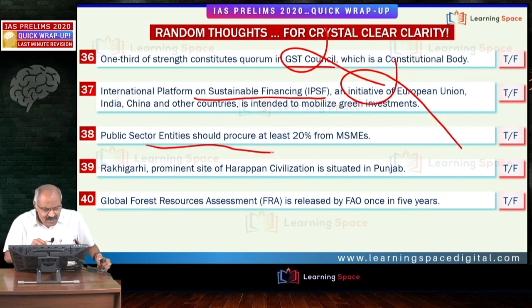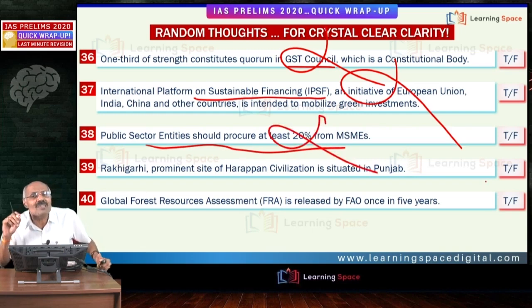Public sector entities should procure at least 25% from MSMEs, because recently the government changed it to 25% procurement from MSMEs, 3% from women entrepreneurs, and the companies which have a turnover of rupees 500 crore and above should be on the TREDS platform, Trade Receivables Discounting System.